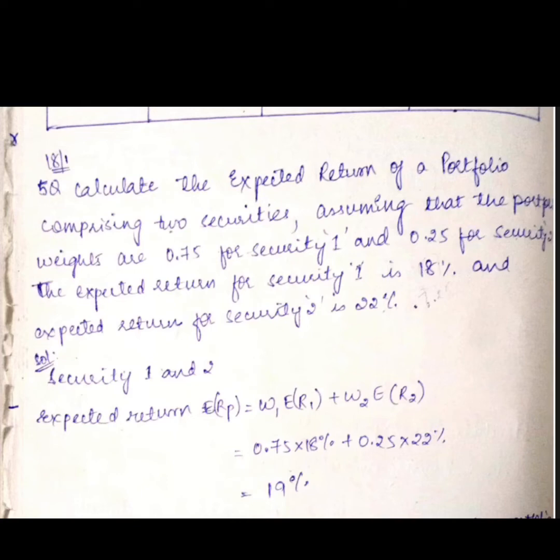That's it. So expected return ERP equals W1 ER1 plus W2 ER2. So weight 1 is 0.75 into R1 which is 18 percent, and weight 2 is 0.25 into 22 percent. So you get 19 percent. That's it. The earlier problem was in table form, and here it is in paragraph form. That is the only difference, girls. Okay, now we will see one more problem.